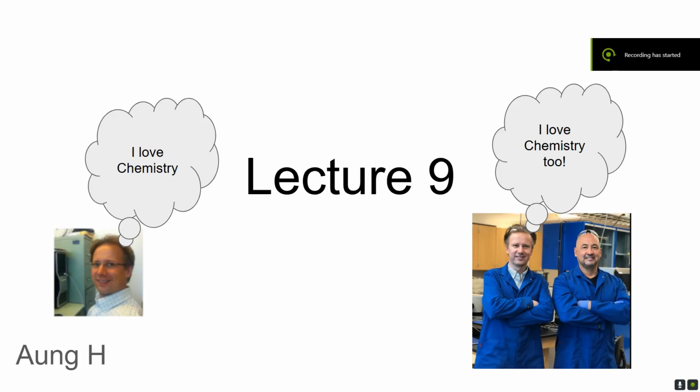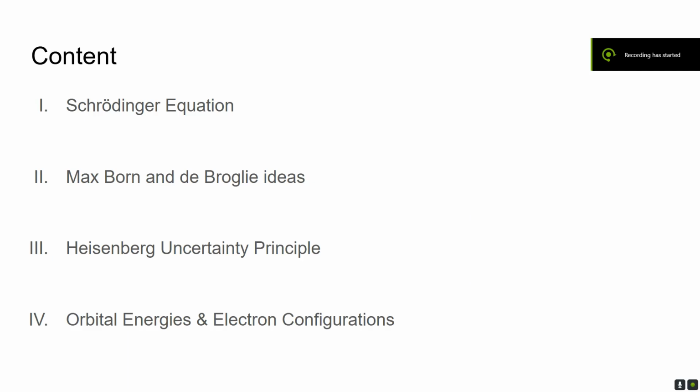What's going on, guys? Today I'll be going over lecture 9. I'll talk about the Schrödinger equation, Max Born and de Broglie's ideas, Heisenberg's uncertainty principle, orbitals, and electron configurations.